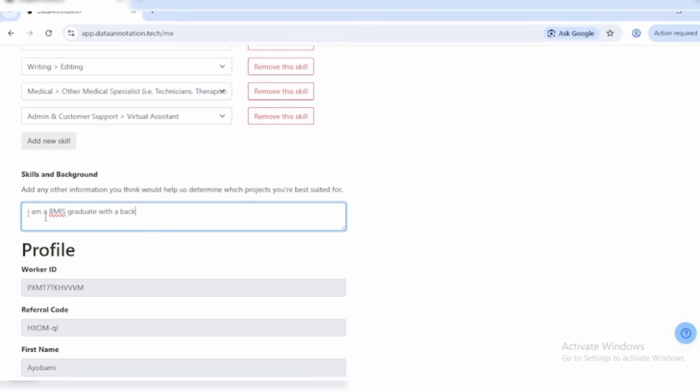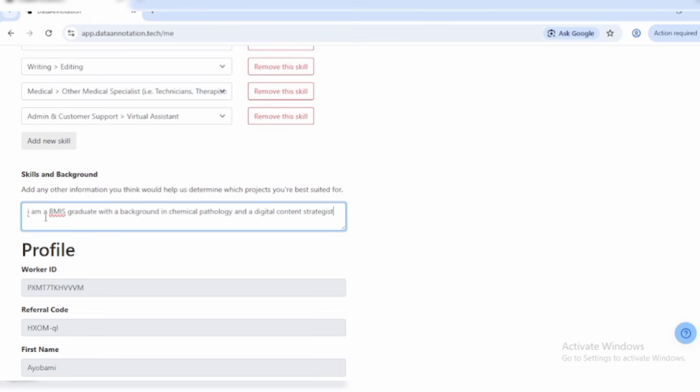In chemical pathology, content strategies. So guys, this is very important, so I'm taking my time to write this.